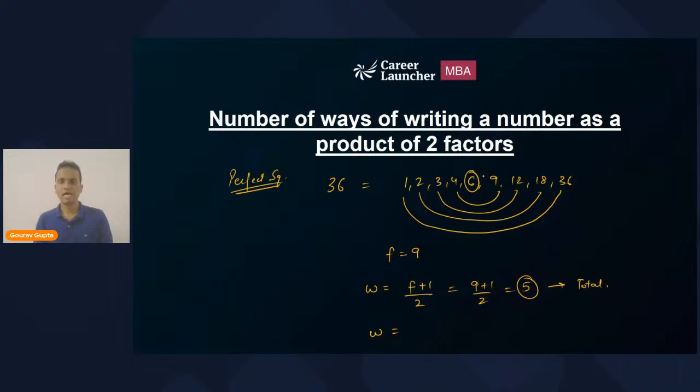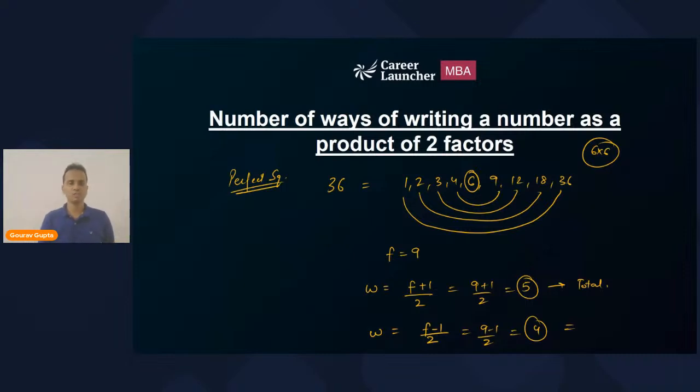So I will remove one of the ways. 6 multiply 6, we will remove that, right? So out of 5 there will be only 4 ways. So the formula will be the number of factors minus 1 divided by 2. 9 minus 1 divided by 2, that is 4. So there will be 4 ways in which 36 can be written as the product of two different numbers.